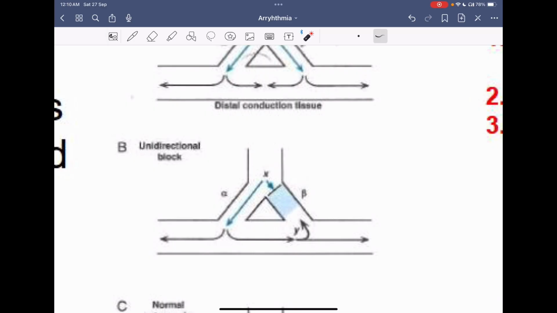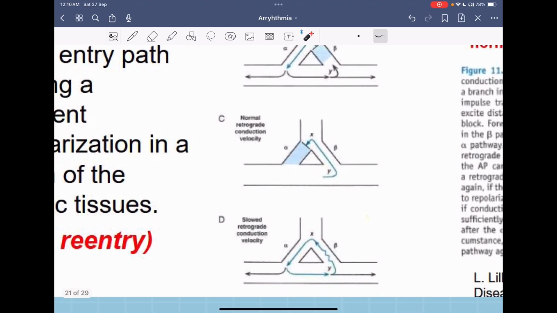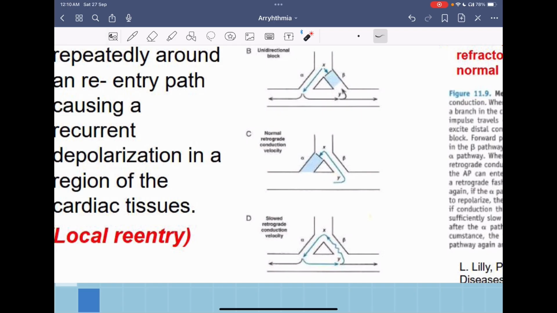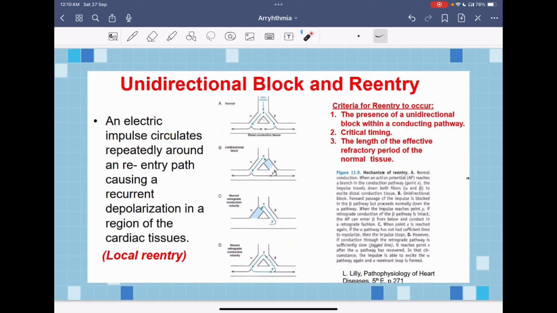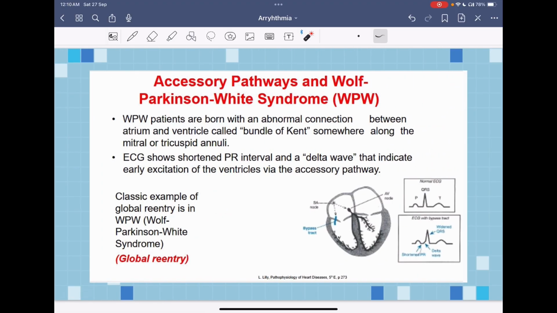It may occur mostly due to a difference in refractory period. One pathway is not in a refractory period, while the other is in a refractory period. So by the time the impulses reach the second pathway, the refractory period will already be gone. So these circuits are the ones that may lead to tachyarrhythmias. We also have another type of re-entry, which is a global re-entry.